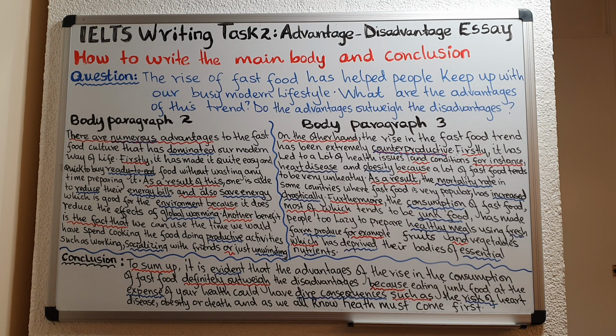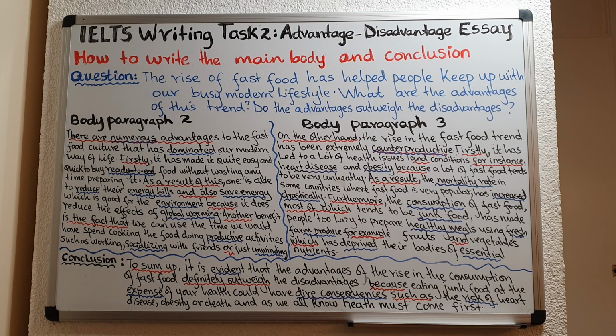But at the same time, you want to ensure that you write an essay that meets all the requirements for you to score a high band. This essay that I'm going to teach you is a band 9 essay. So if you want to score a band 9, then this lesson is going to be very helpful for you.